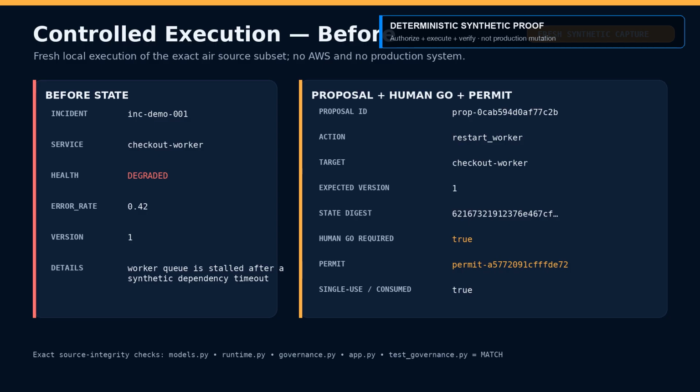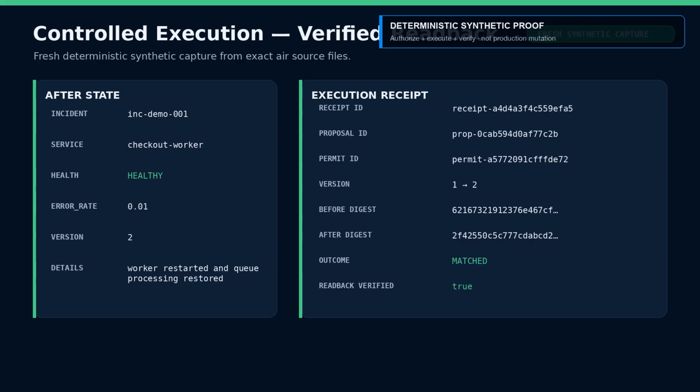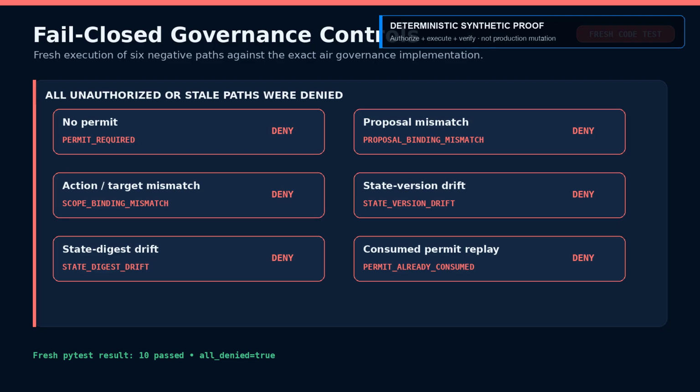After execution, BOSAI reads the state back and produces evidence showing what changed and whether the result matched the approved action. The controls are designed to fail closed. No permit: denied. Replay a consumed permit: denied. Change the proposal, target, version, or state digest after approval: denied. A valid, correct, bounded permit can proceed to controlled execution and verified readback. Human in the loop is important, but human approval becomes stronger when the approval is also technically bounded, single-use, and not replayable.